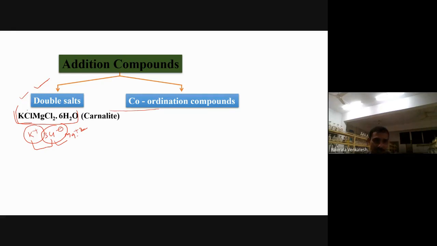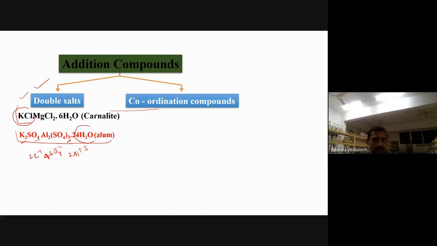What is an addition compound? You are adding two salts here, isn't it? That is called an addition compound. Similarly, we'll take one more example. This is potassium alum, called that because potassium is there. When you dissolve this in water, what do we get? 2K plus, 4SO4 2 minus, because three are there here and one is there here, and 2 aluminum ions.